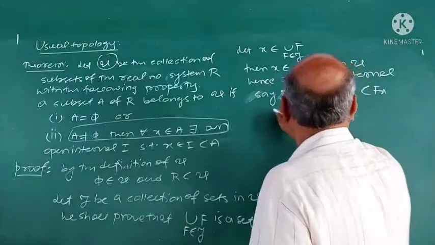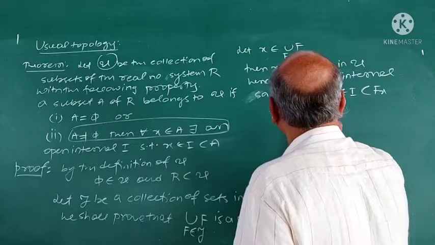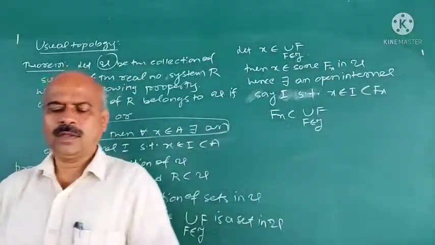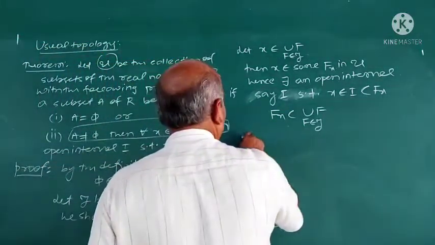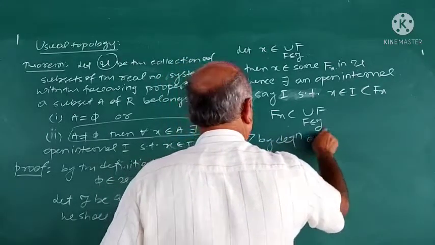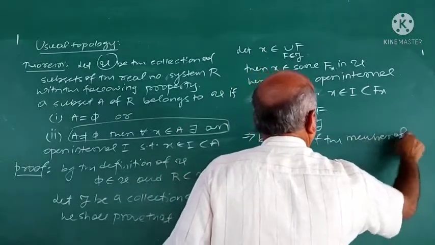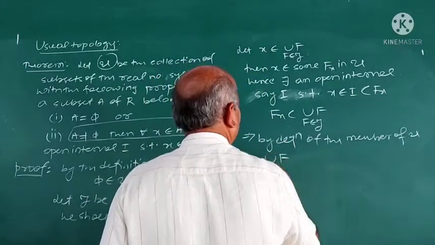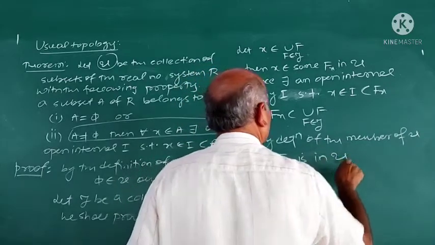And this F is contained in union F, F belongs to 2. This implies, by definition of the members of U, that union F, F belongs to 2, is in U.